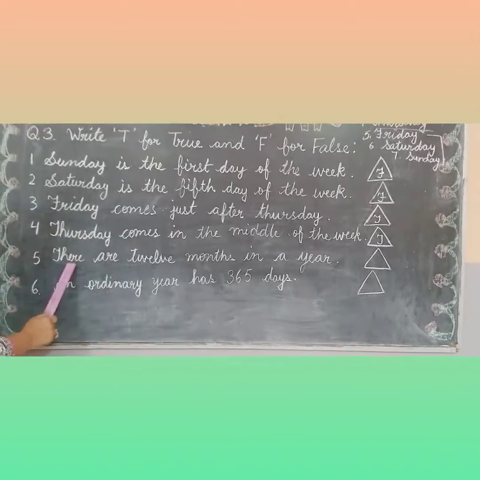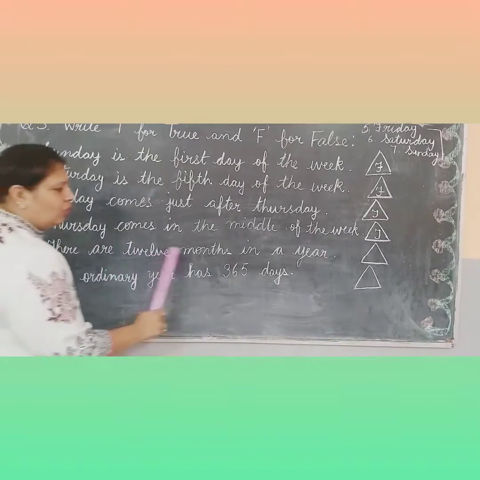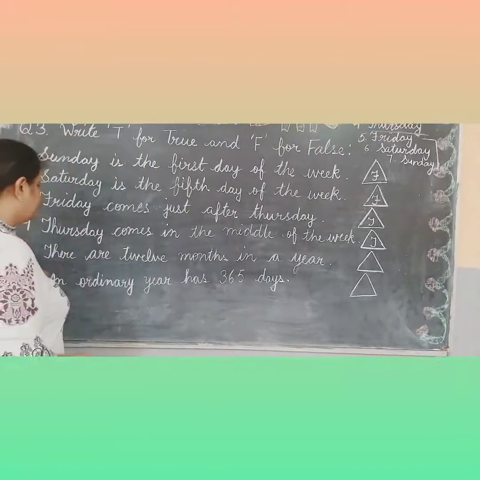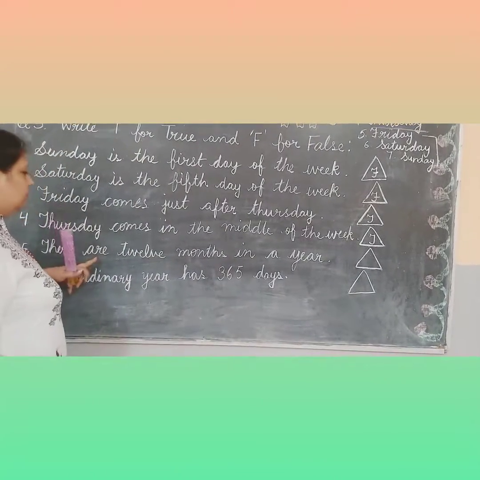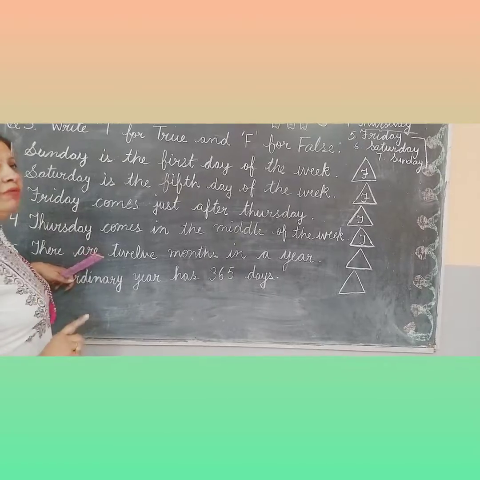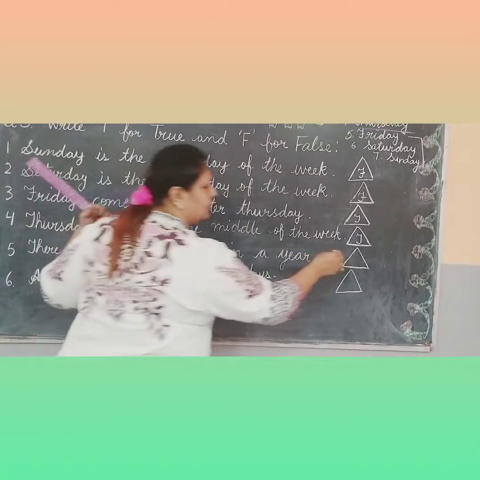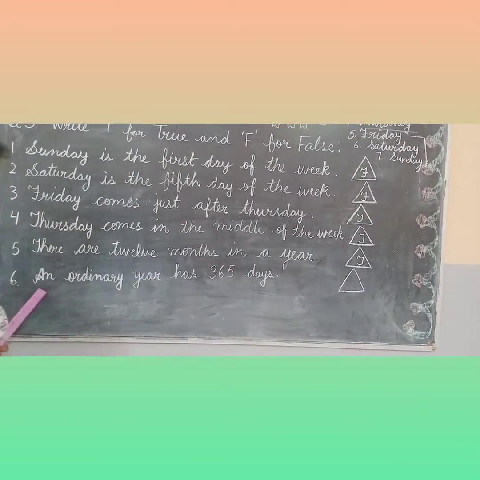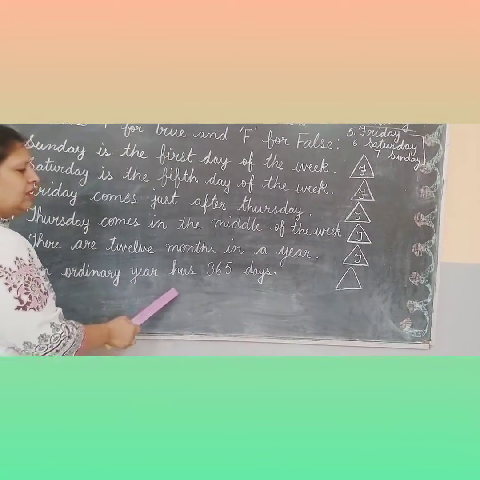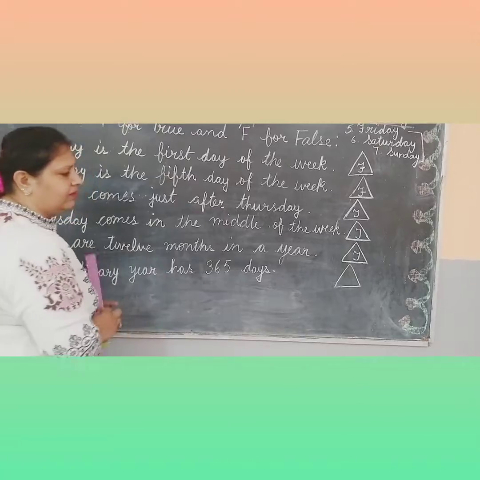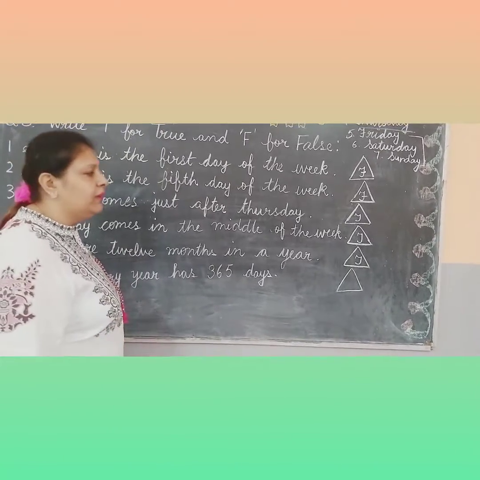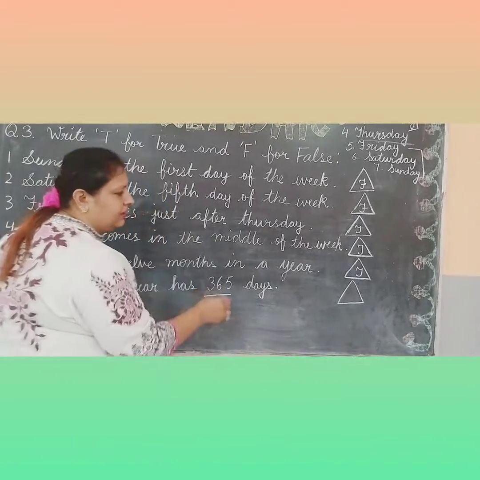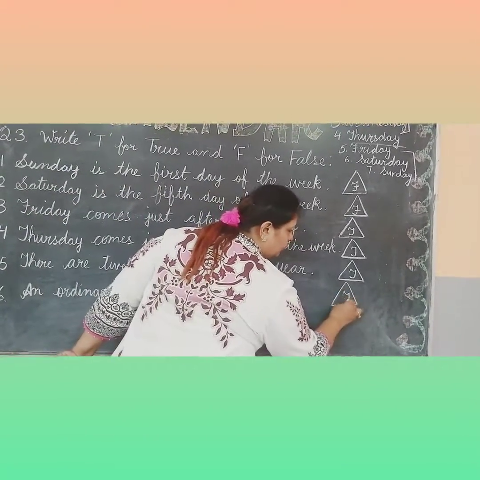Next one is, there are 12 months in a year. As we have already read in first class kid, you know that there are 12 months in a year. So we will write here T for true. Last one is, an ordinary year has 365 days. कितने दिन होते हैं साल में बच्चों? 365 days. 365 दिन. So this is also true.